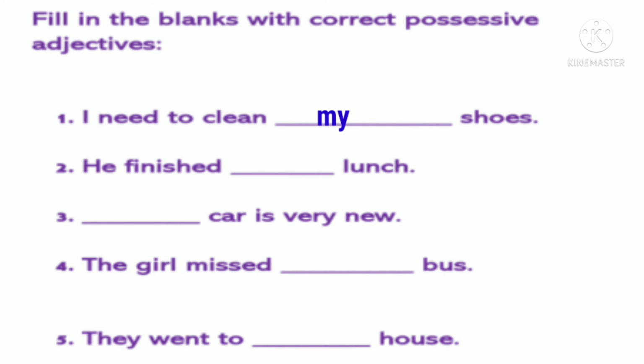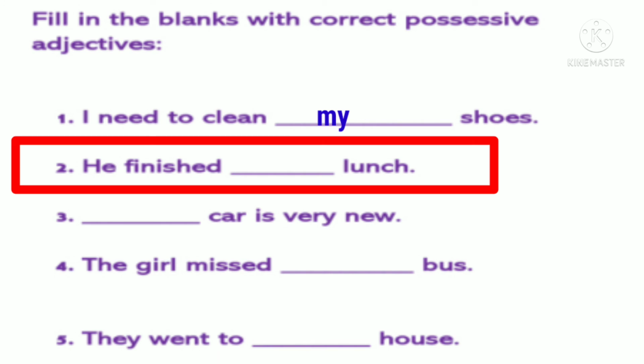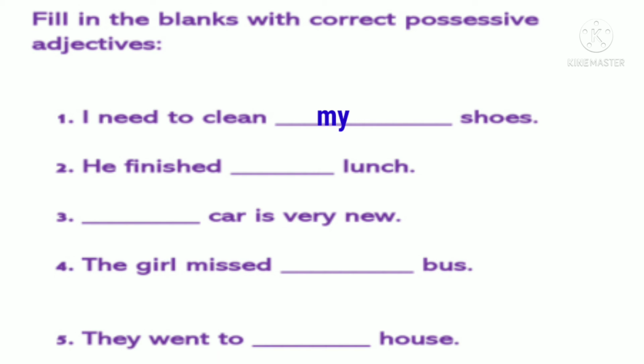The next sentence is, he finished dash lunch. For the personal pronoun he, we use the possessive adjective his. So the answer here will be, he finished his lunch. The next sentence is, dash car is very new. Here you can fill in any possessive adjective, like my car is very new, his car is very new, her car is very new, our car is very new.